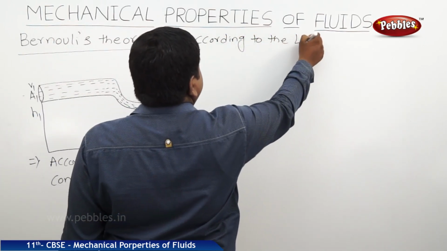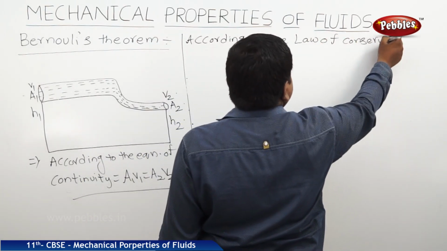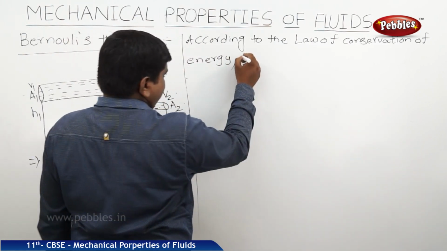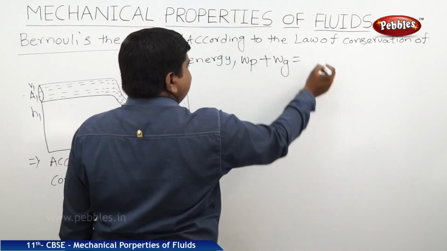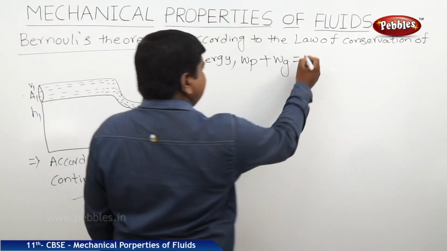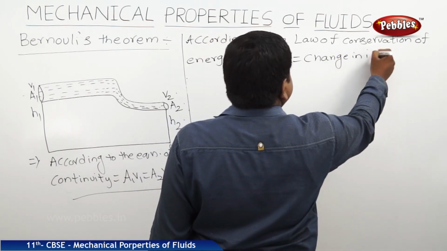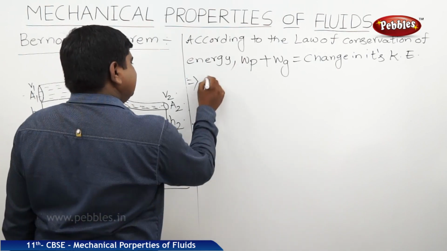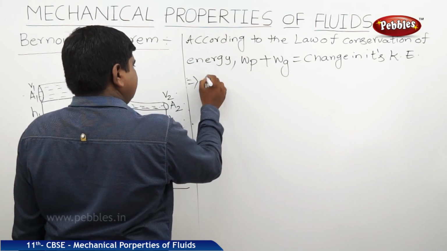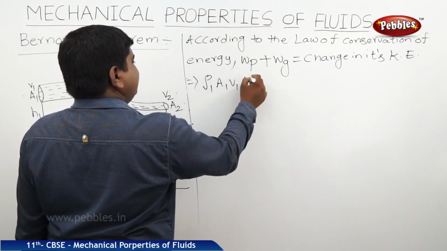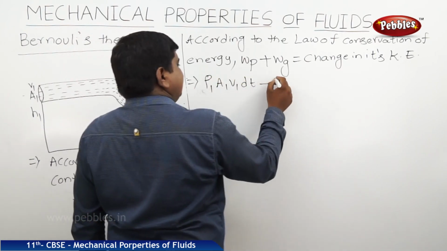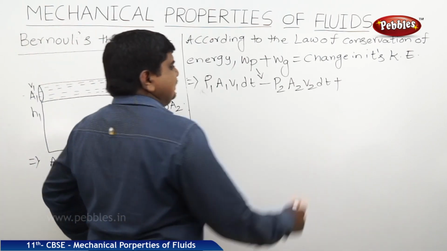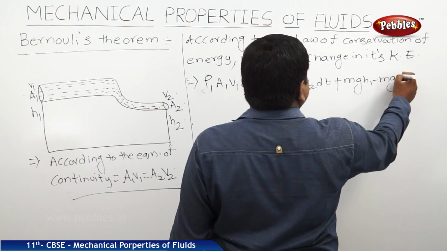Therefore, work done due to the pressure is P1 A1 V1 dt minus P2 A2 V2 dt, plus the work done due to gravity, mgh1 minus mgh2.